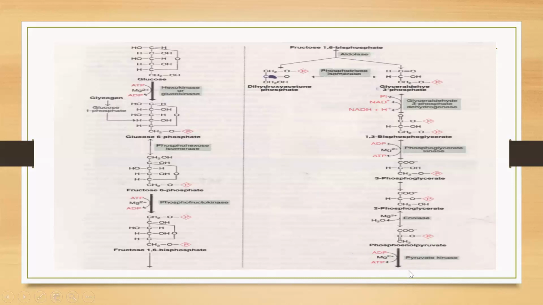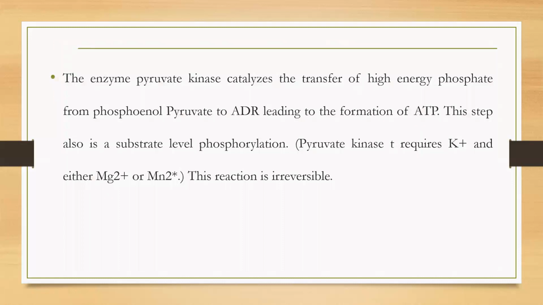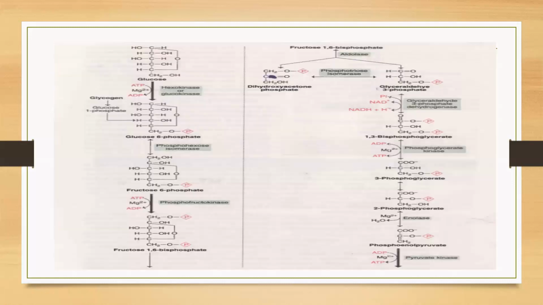So pyruvate we get here. After pyruvate, we get the lactate by the use of the enzyme lactate dehydrogenase, and that is the anaerobic glycolysis step. So from pyruvate we get the lactate, and that step is called the anaerobic glycolysis. From that also, 2 ATP molecules are formed. So this is known as the glycolysis. Total 10 steps are involved in the glycolysis. There are total 7 reversible steps, and 3 steps are irreversible.